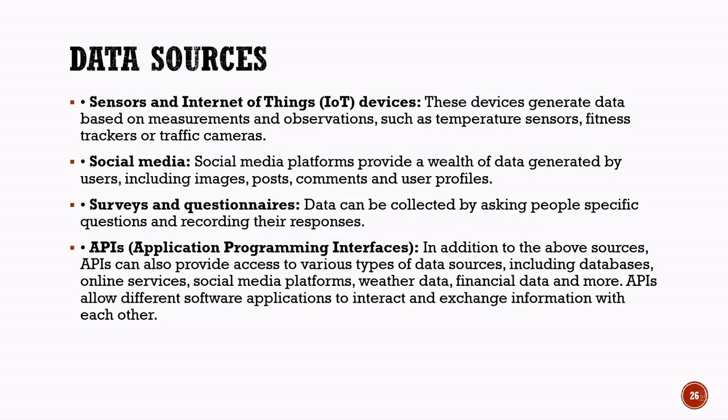Another major source of data is social media. Social media platforms generate huge amounts of data every day through user activities. This data may include images, videos, posts, comments, likes, and user profiles. AI systems can analyze this data to understand trends, user preferences, and public opinions.